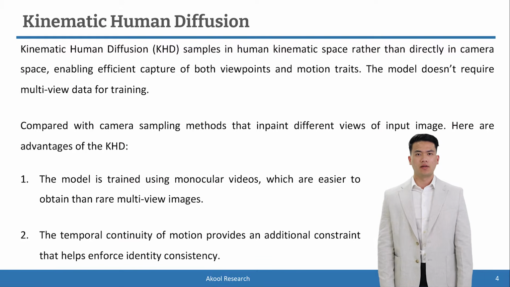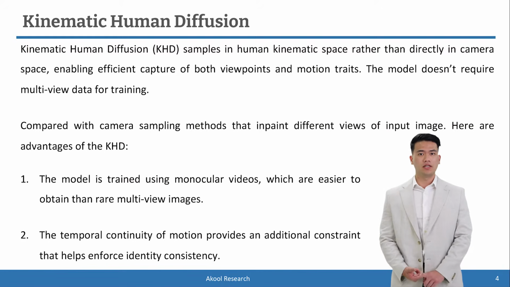Now, let's talk about the kinematic human diffusion module. Kinematic human diffusion samples in human kinematic space rather than directly in camera space, enabling efficient capture of both viewpoints and motion traits. The model doesn't require multi-view data for training, compared with camera sampling methods that in-paint different views of the input image. Here are the advantages. First, the model is trained using monocular videos, which are easier to obtain than rare multi-view images. Second, the temporal continuity of motion provides an additional constraint that helps enforce identity consistency.